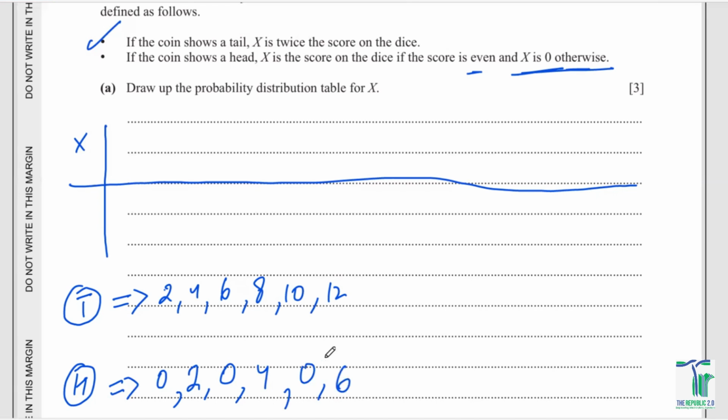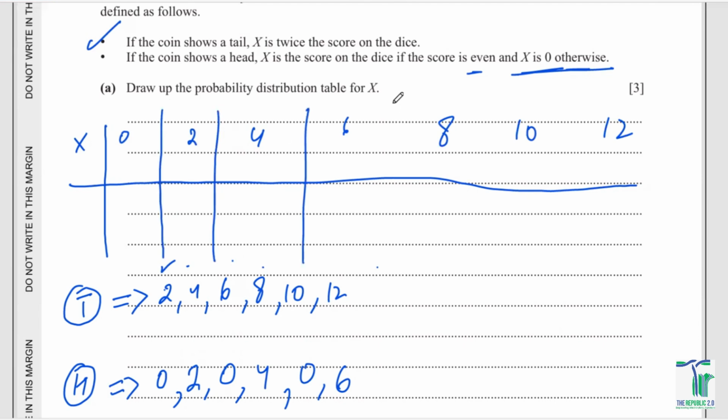The possible scores, you can see, we can have 2, 4, 6, 8, 10, 12 and 0, 2, 0, 4, 0, 6. So the possible scores you have are 0, 2, 4, 6, 8, 10 and 12. So these are the possible scores that we can have. There is no possibility of any other scores.